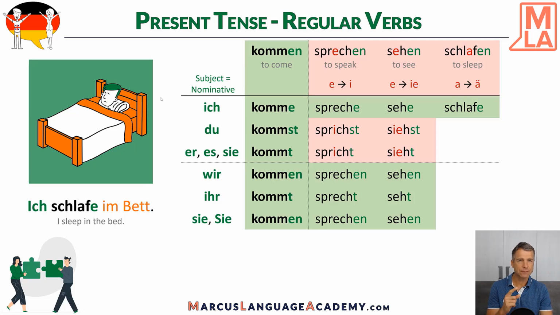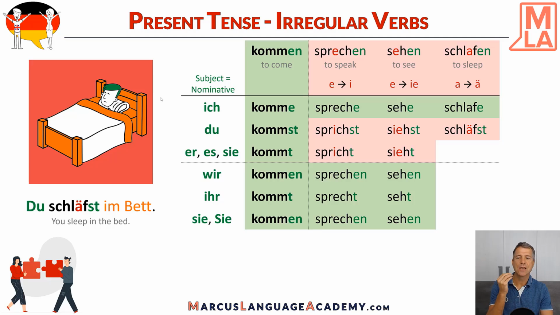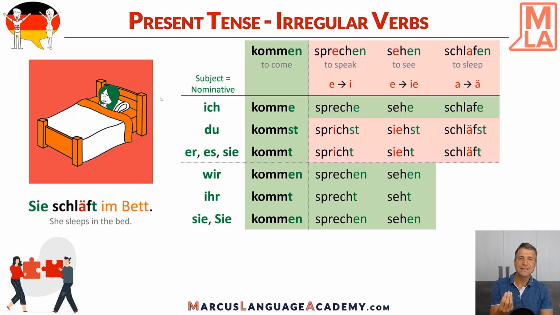And second person, so I told you that we need to change, so it becomes du schläfst. A with the dots, it's pronounced like ä. Du schläfst im Bett. And third person, er schläft im Bett. Or es schläft im Bett, or we can say also sie schläft im Bett. She sleeps in the bed.